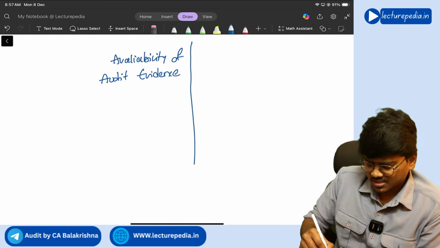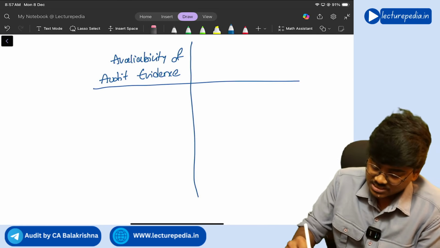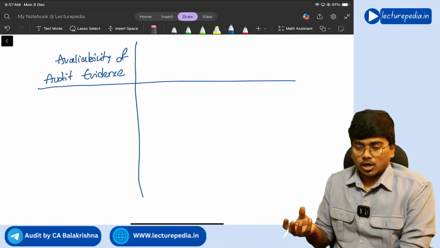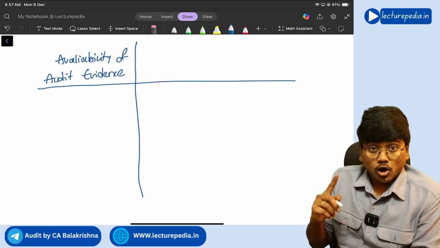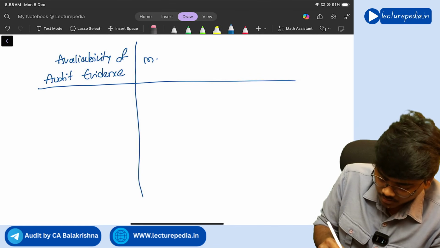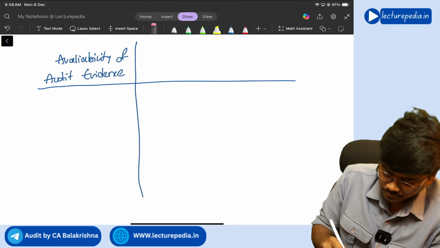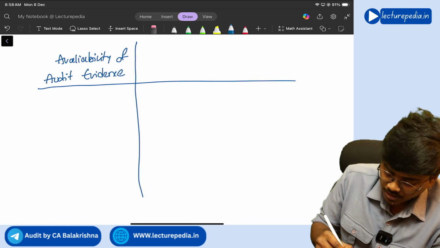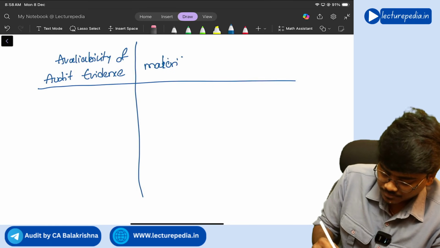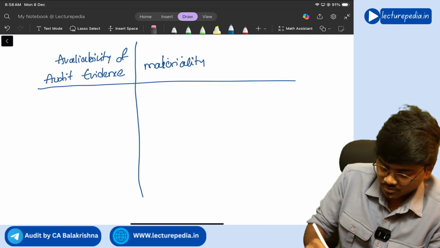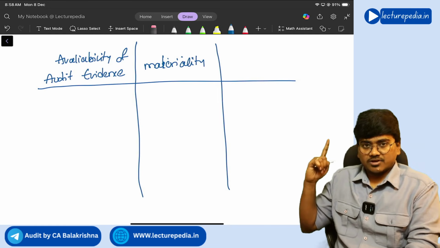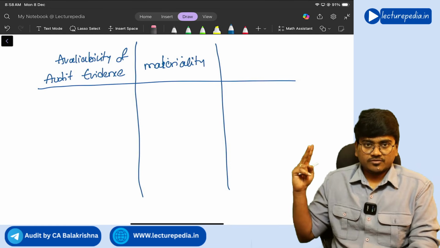This is the first factor that you will see. Next factor that you will see, based on audit evidence, if you have identified any misstatements, are those misstatements material? Okay, you will see the materiality of the misstatements. So these are the first two factors: availability of audit evidence, materiality of the misstatements.